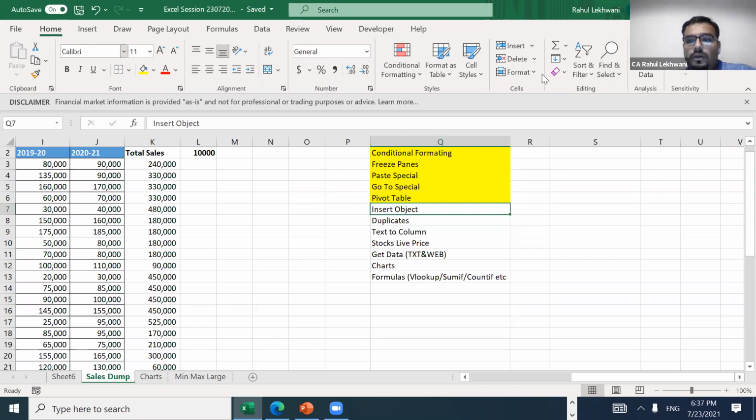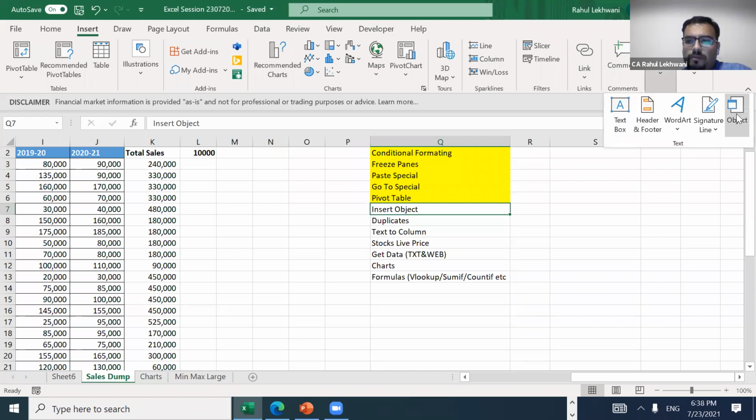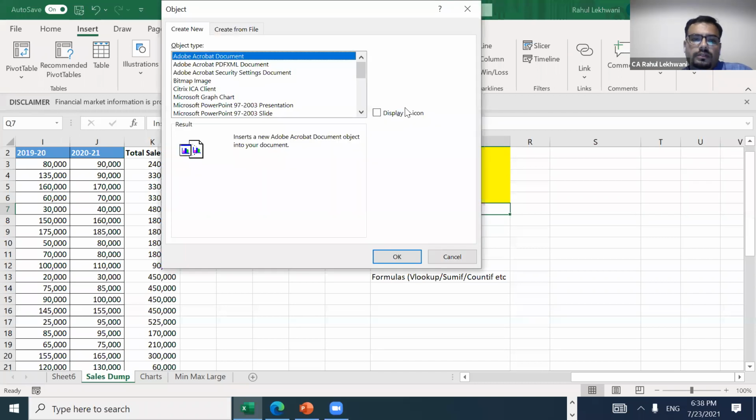How? You just go into insert, then go into text, and there is an object column. See, object. Just put object. What I want to put is an Acrobat document, that is PDF.